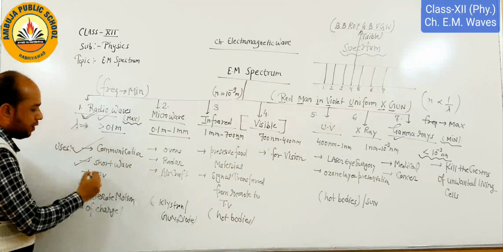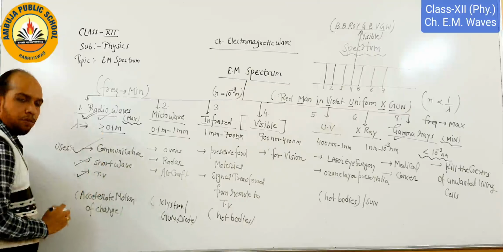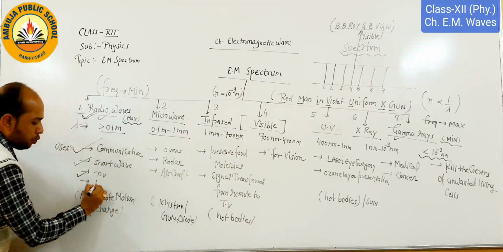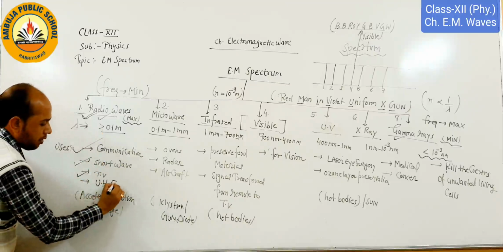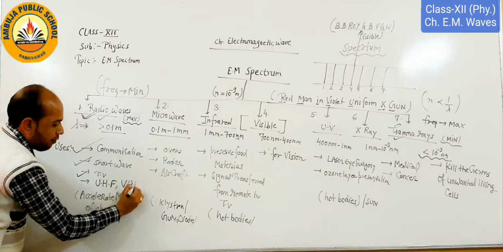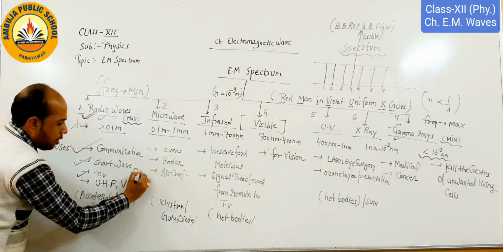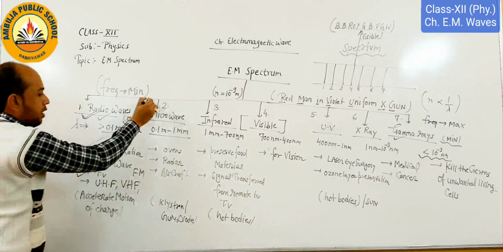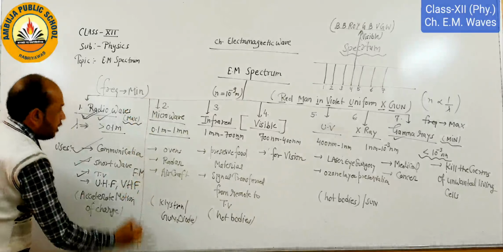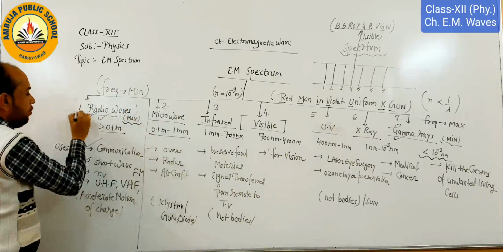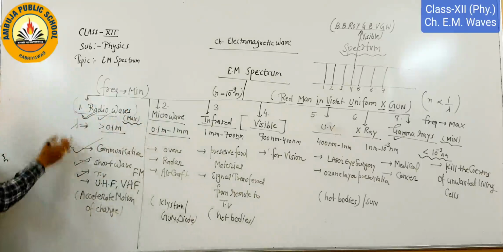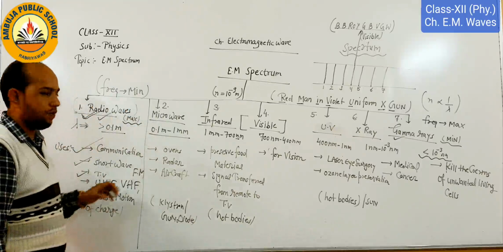Similarly, in communication we require short wave, TV broadcasting, similarly UHF, high frequency, VHF, FM. So all the communication in our daily life is only and only through radio waves. These are some practical uses that we have to see in our daily life.